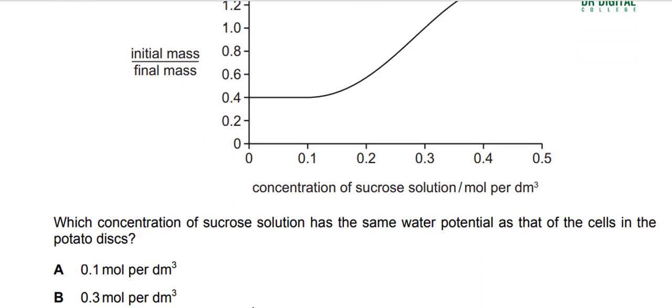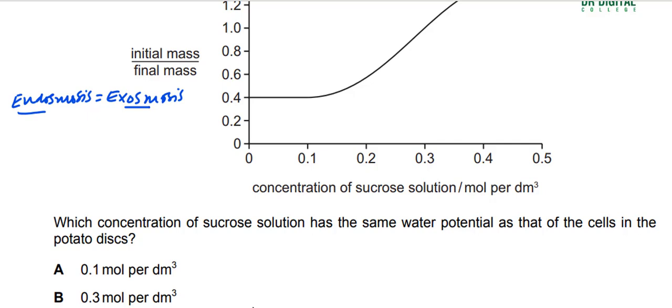Now the question is, which concentration of the sucrose solution has the same water potential as the cells in the potato discs? You know that endosmosis is equal to exosmosis when the concentration of the cytoplasm and the solution is the same. So the initial mass will be equal to the final mass, and there will be no change in the mass.